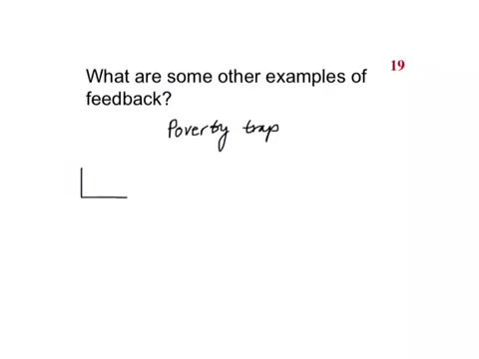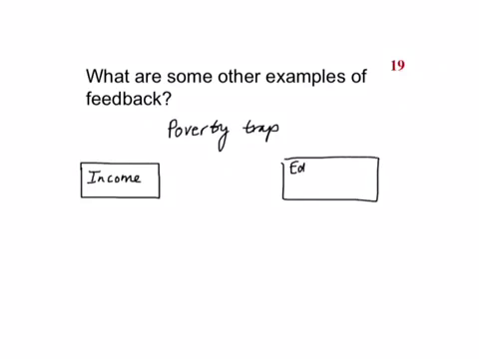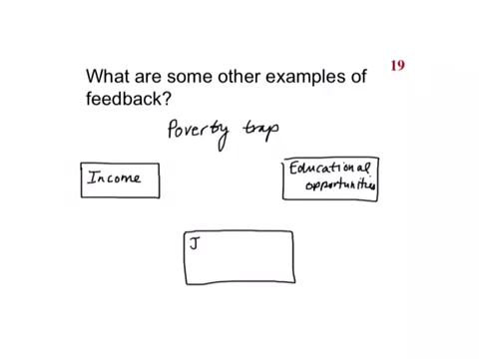So we might define 3 different state variables to describe this system. One would be a person's level of income. Another that we've talked about would be their educational opportunities. And then finally, the third would be their job opportunities. So let's now resolve the connections or the couplings between these different state variables.